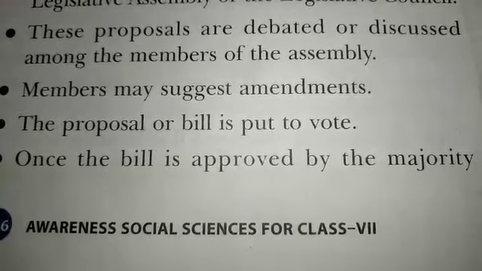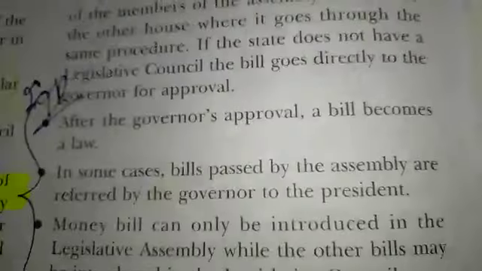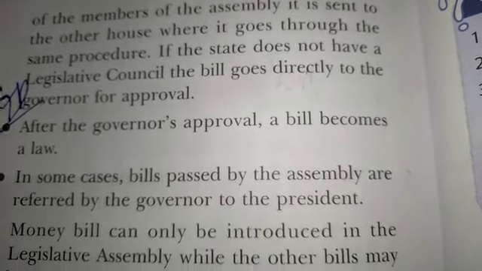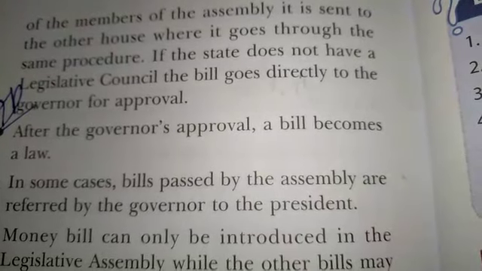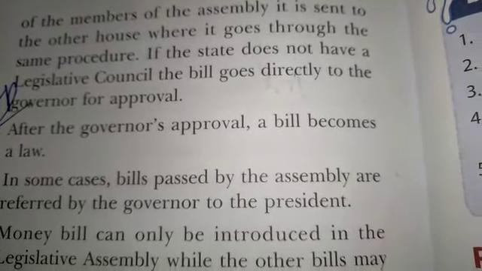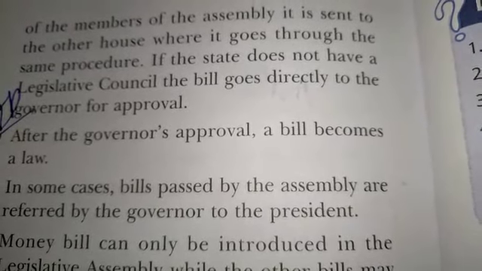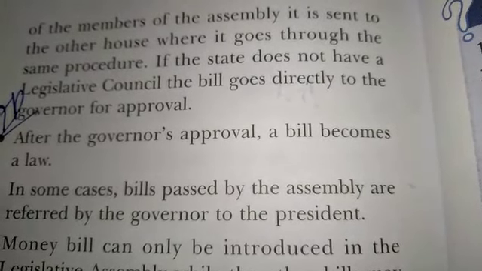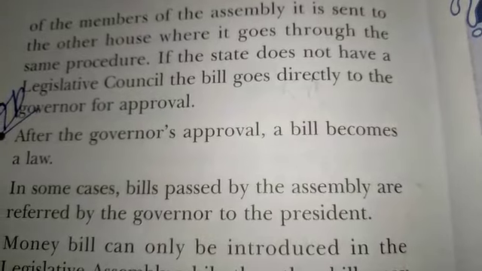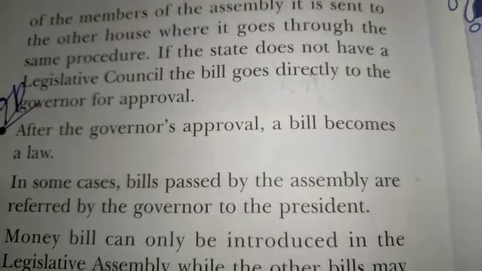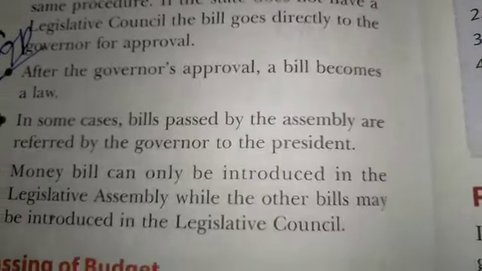Once the bill is approved by the majority of the members of the assembly, it is sent to the other house where it goes through the same procedure. Again, the same procedure is repeated in that house also. If the state does not have the Legislative Council, the bill goes directly to the governor for approval. We have learned that without the governor's consent, no bill can become a law.